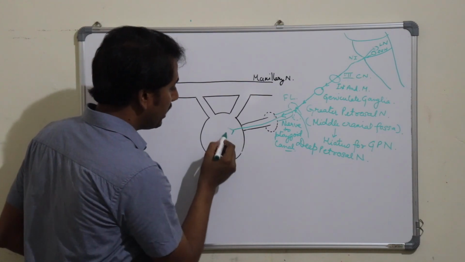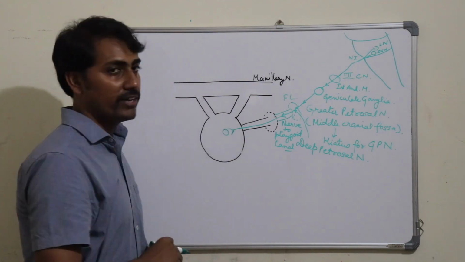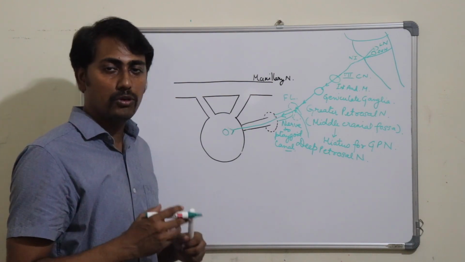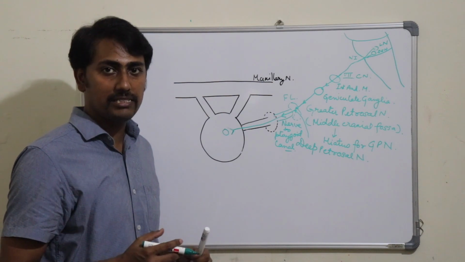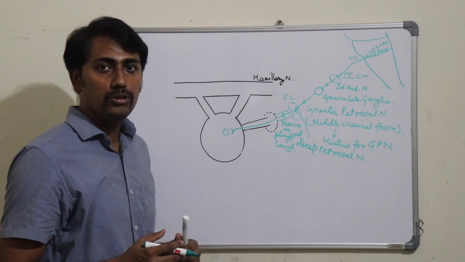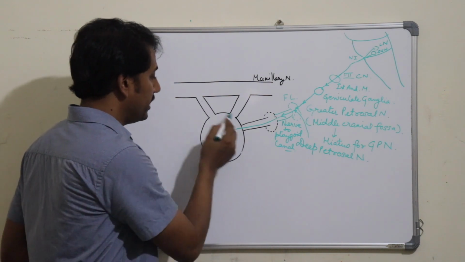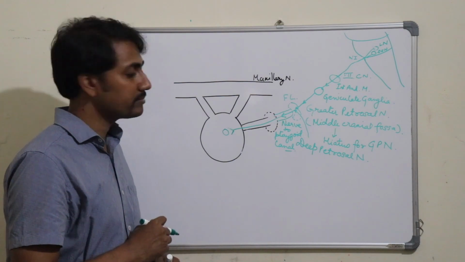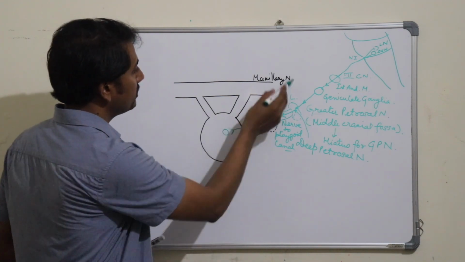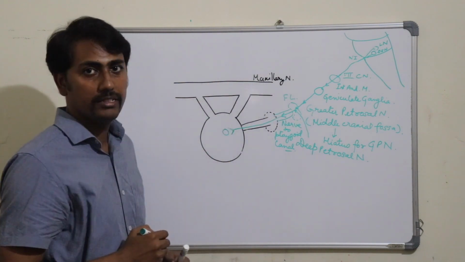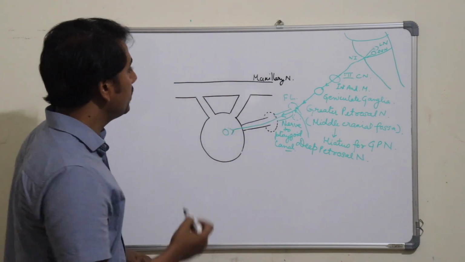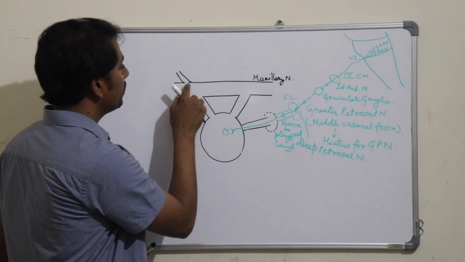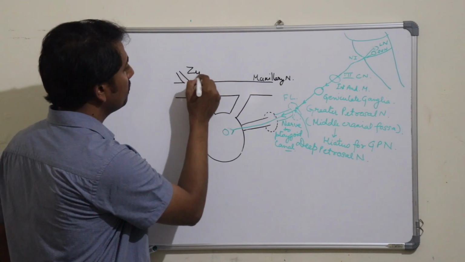Now from this ganglion arise the postganglionic secretomotor fibers which will supply the various glands, that is the lacrimal gland, mucosal glands of the nose, paranasal sinuses, palate and the pharynx, through various branches of the ganglion. First we will study the branch to the lacrimal gland. For that you have to first study one of the branches of the maxillary nerve, that is the zygomatic nerve. The maxillary nerve will give this branch in the pterygopalatine fossa.